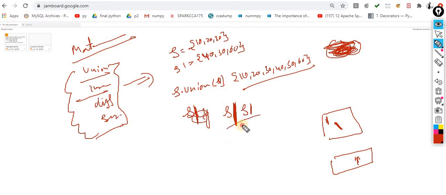With the help of this pipe you can perform it if you don't want to use the union method. But yes, these are the two ways with which you can perform the union operation. The union means the entire data, whatever is in set X and whatever is in set Y. Okay, I think the picture is clear.